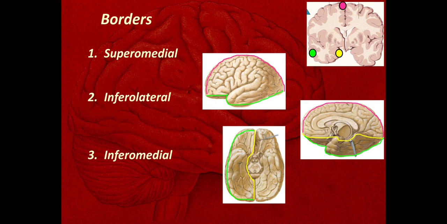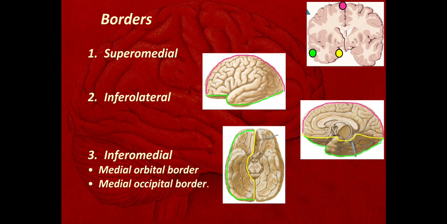The superolateral surface shows only two borders. The inferior surface also shows only two borders, but on the medial surface one can find all three borders. From the medial view one can find all these three borders.